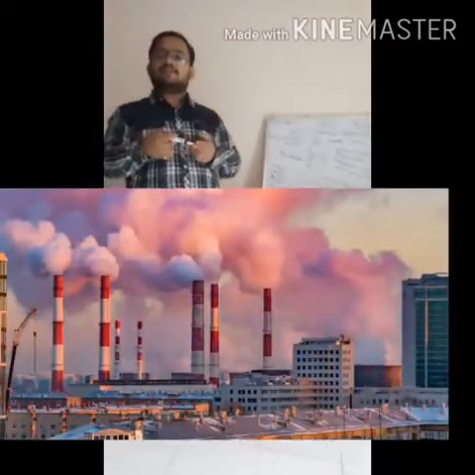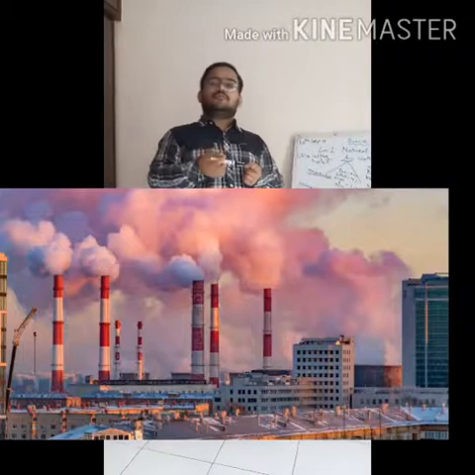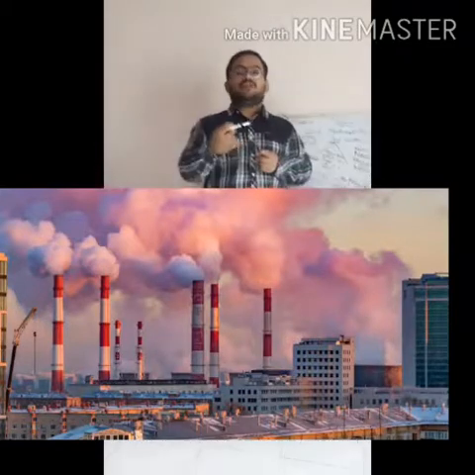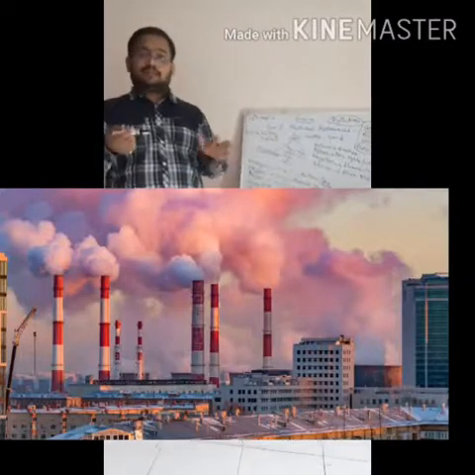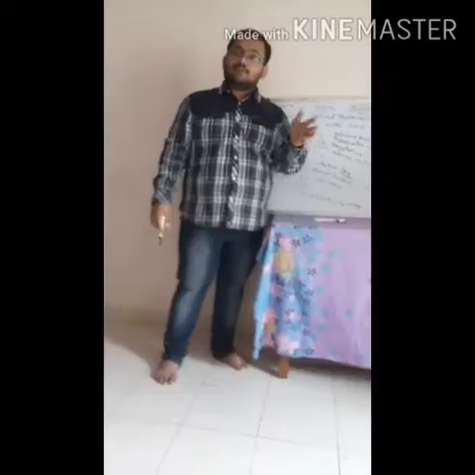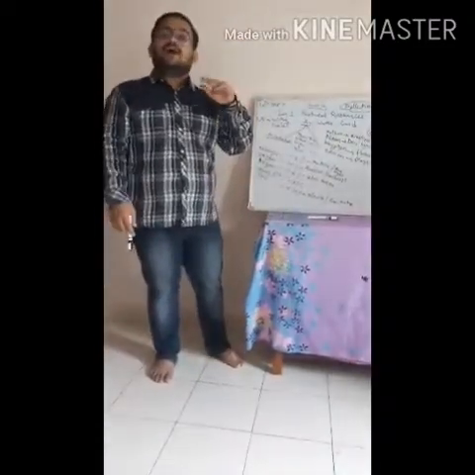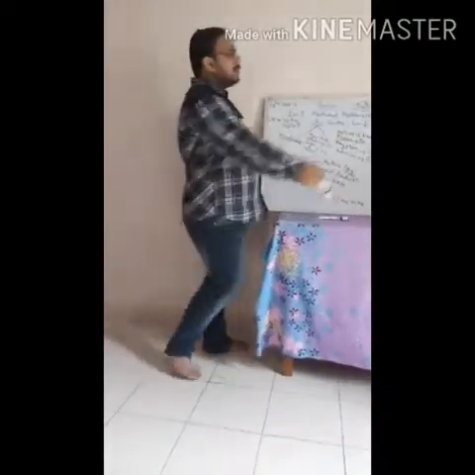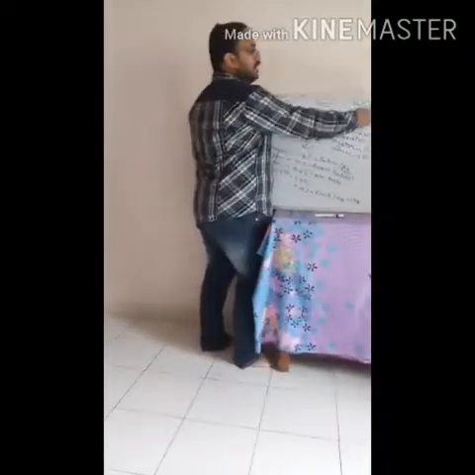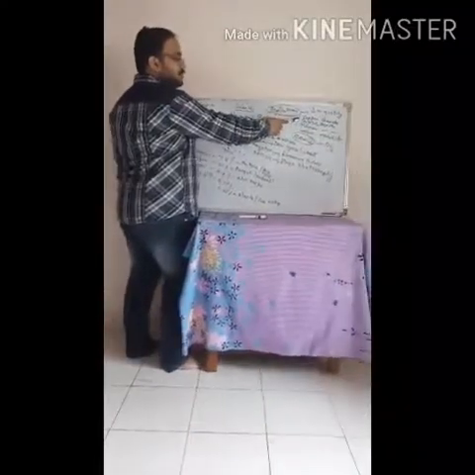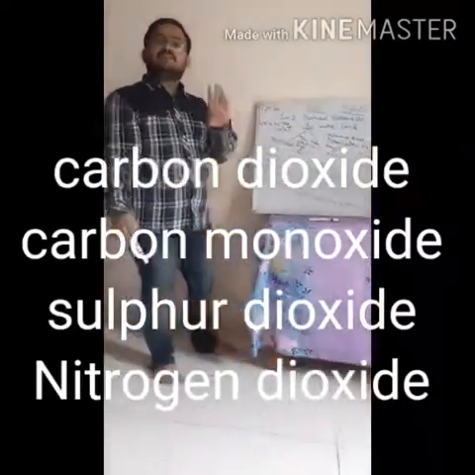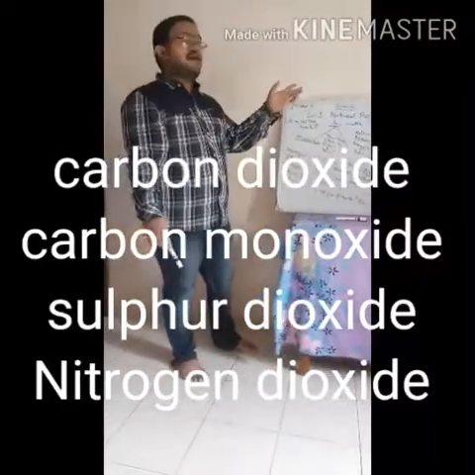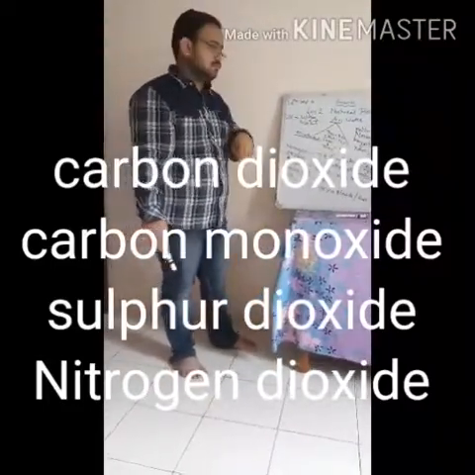Air pollution causes smoke: smoke from factories, smoke from vehicles, smoke from burning of wood and fuels. So from the burning of fuels, from the combustion of fuels, harmful gases come out. These are the four gases which come out: carbon dioxide, sulfur dioxide, nitrogen dioxide and carbon monoxide. These are the four most harmful gases coming from the smoke.